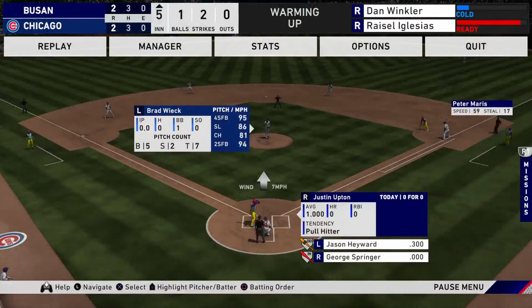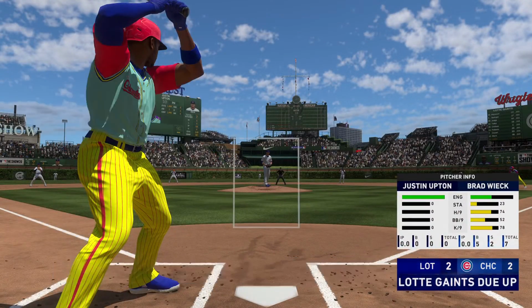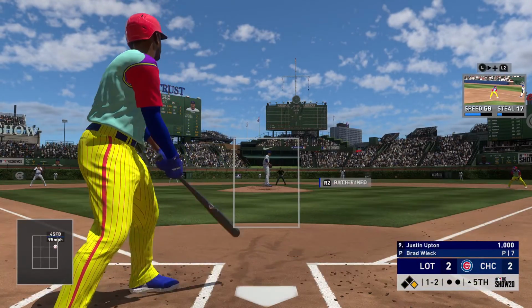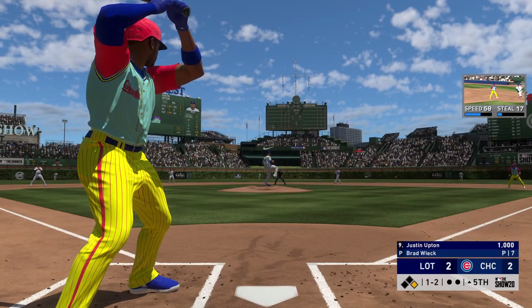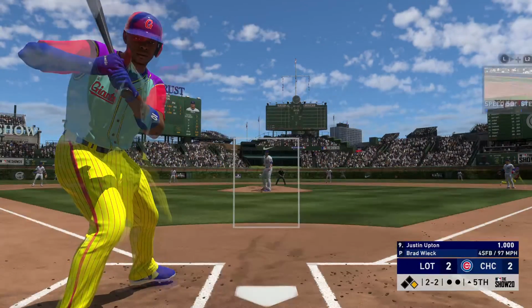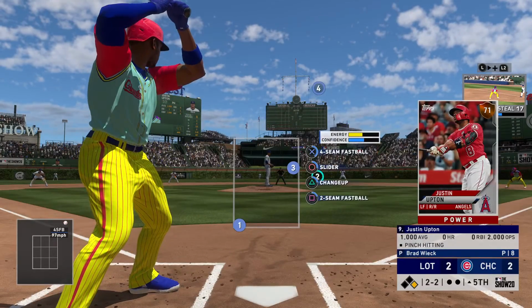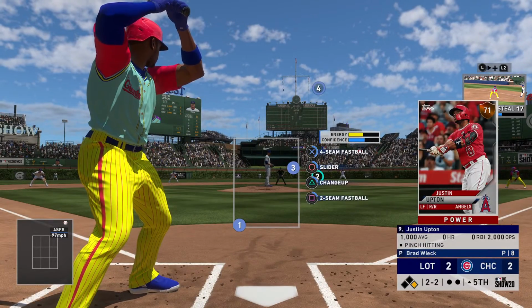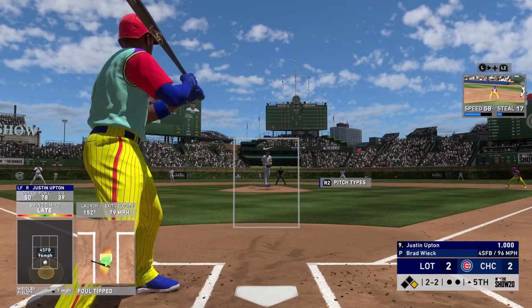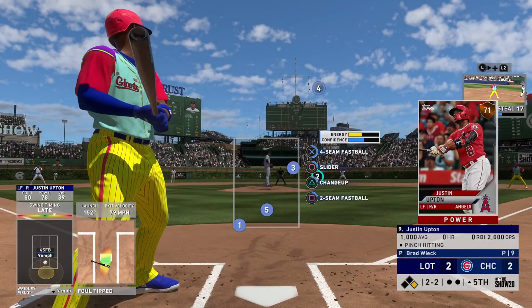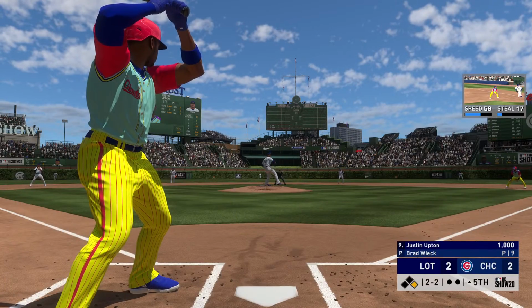Called strike. And he's behind 1-2. Working for the punch out and the offering. Lays off, 2-2 now. And it's fouled away. The 2-2 pitch.